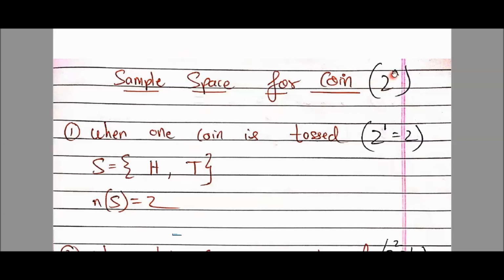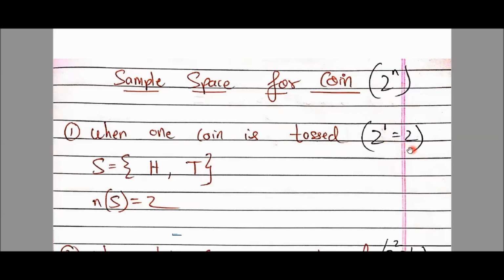General formula is 2 raised to n. This n denotes कितनी बार coin toss हुआ. If coin is tossed one time, then 2 raised to 1. If coin is tossed 2 times, then 2 raised to 2. If coin is tossed 3 times, then 2 raised to 3. Okay, let's start. First case, when one coin is tossed. So 2 raised to 1, answer is 2.